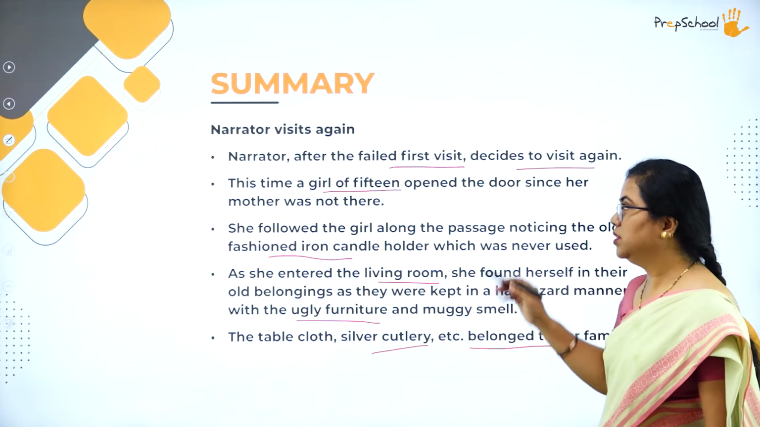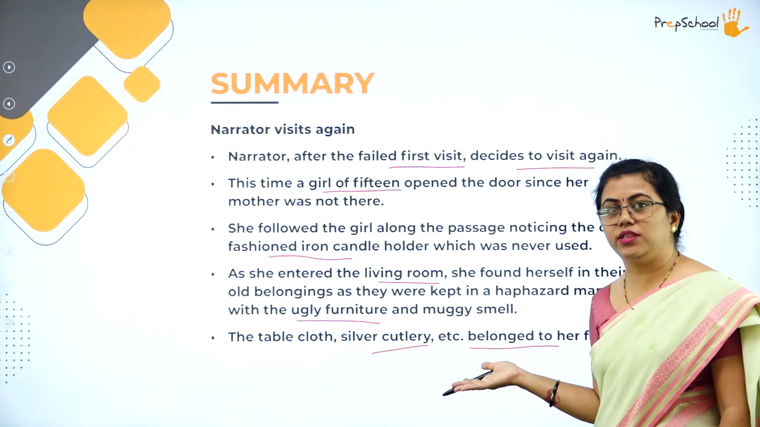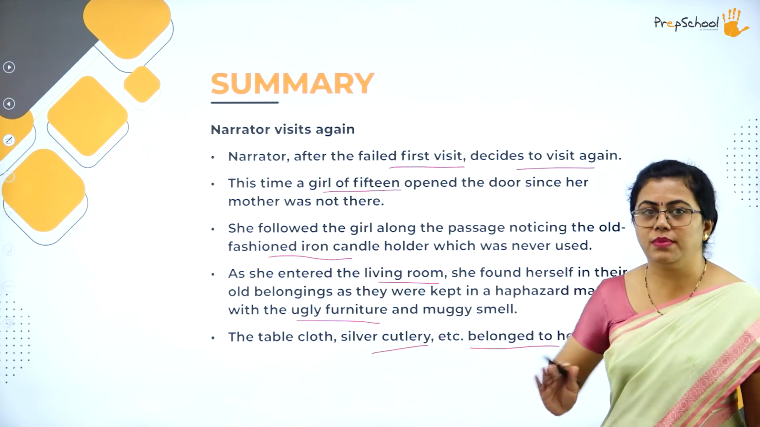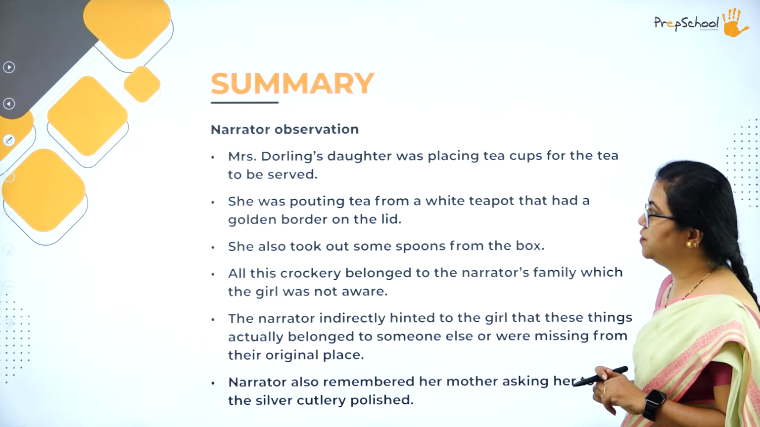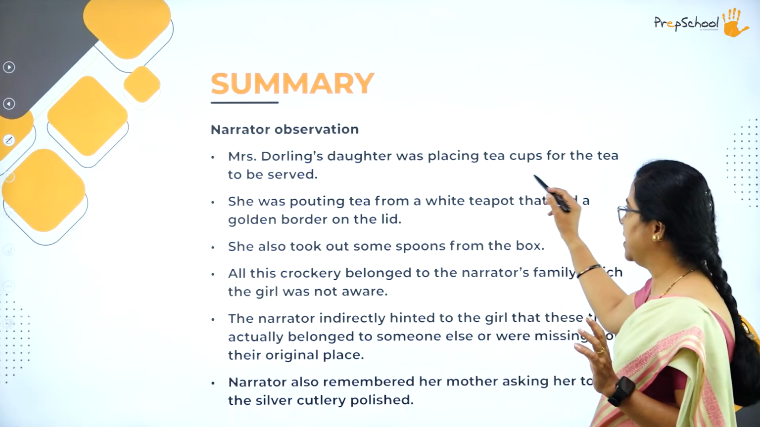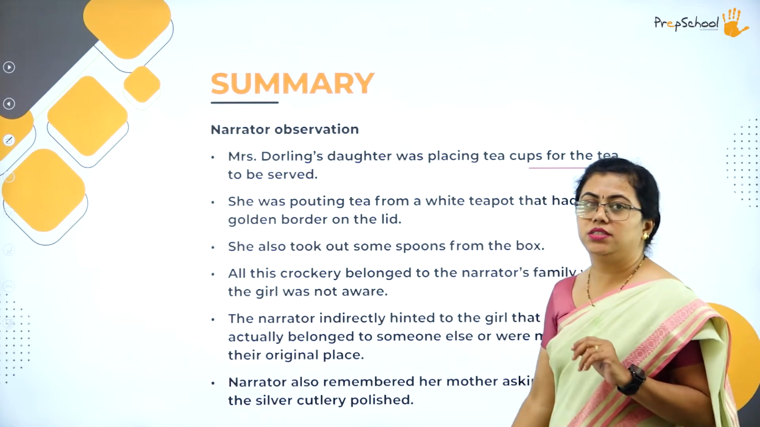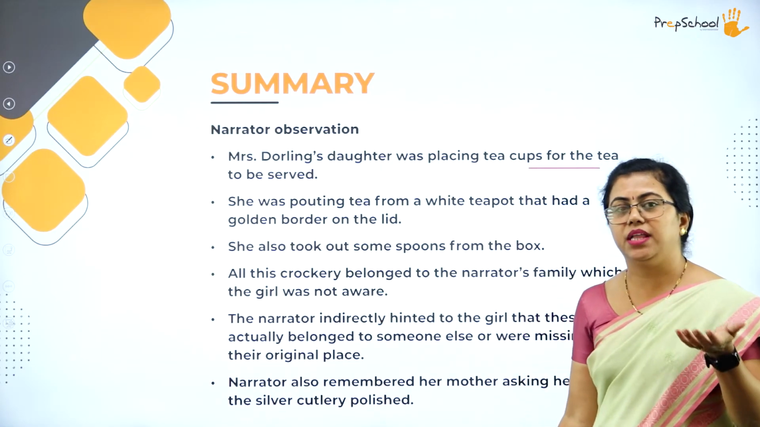Okay, so now the narrator visits again and finds all these things here. She finds all the belongings of her mother in the living room. Now the narrator observes something. Mrs. Darling's daughter was actually placing the cups for the tea to be served. The daughter has kept some tea ready for her mother.